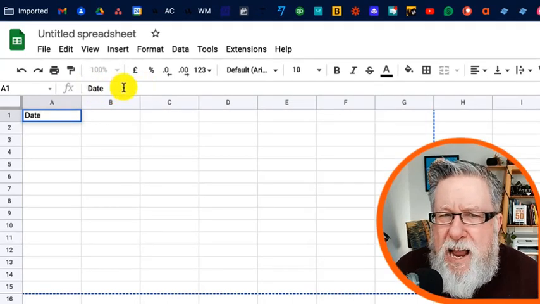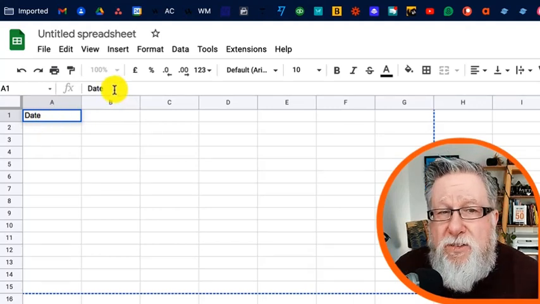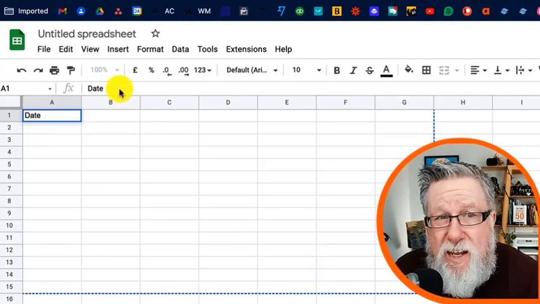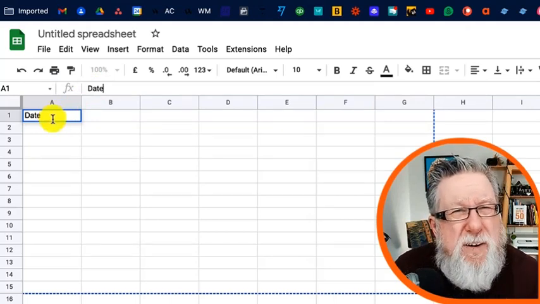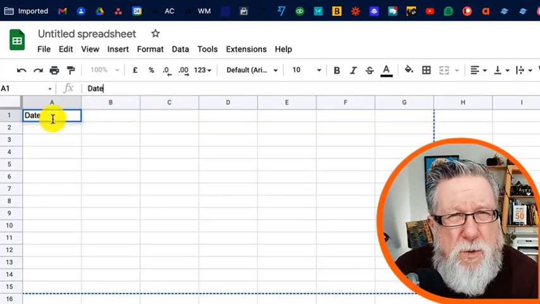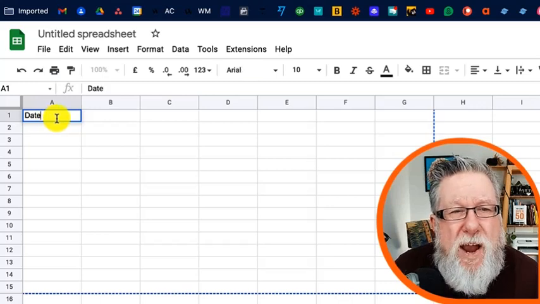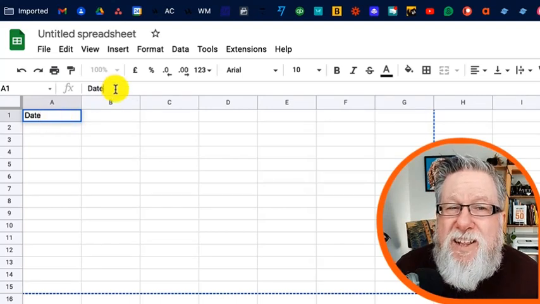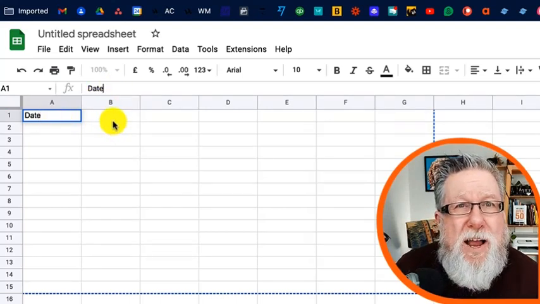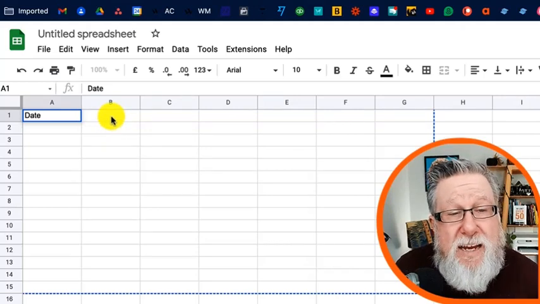The information that happens in this bar gets reflected in here, but sometimes it will look different. Sometimes we'll see a formula or a calculation in this bar, and we'll see the results in the cell. That's one of the most important things to get your head around in spreadsheets, is where the input information is generated. So even though we feel like we're clicking in the cell, we're actually clicking in the formula bar as we're entering the information. So next we're going to put date.